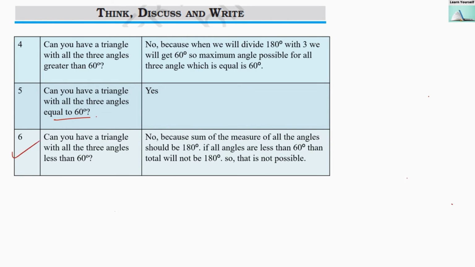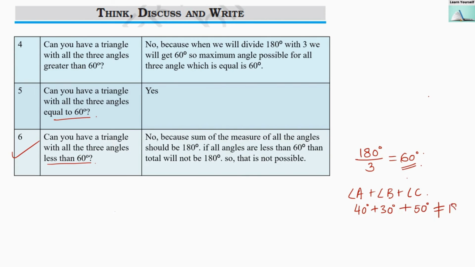Sixth question is, can you have a triangle with all three angles less than 60 degrees? So no, it is not possible, because when we divide 180 degrees by 3, since we have 3 angles in a triangle, we get 60 degrees. If we are taking measures less than 60 degrees, the total will not be 180 degrees. So according to the angle sum property, this is not possible.